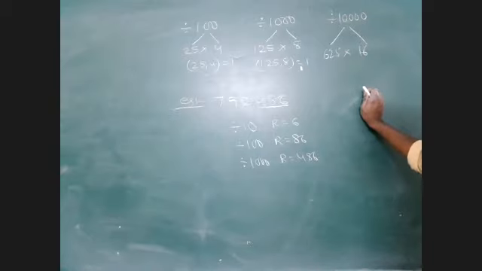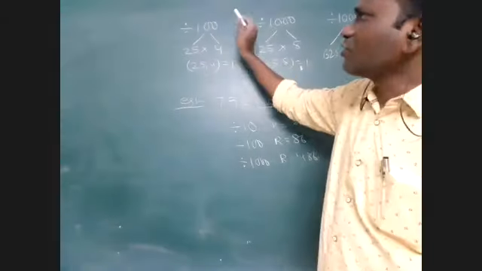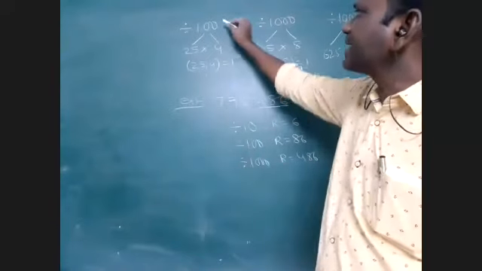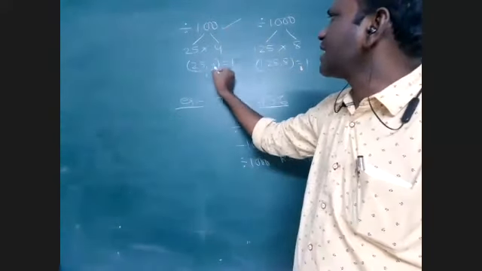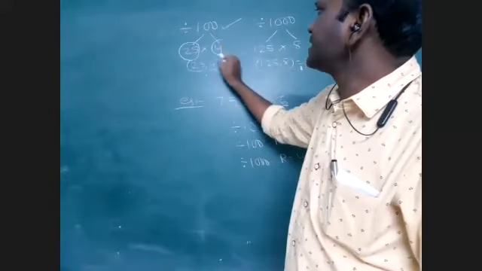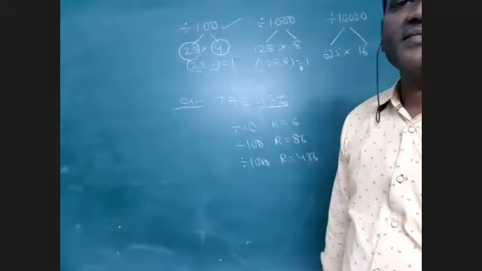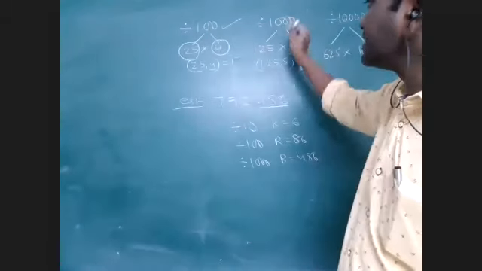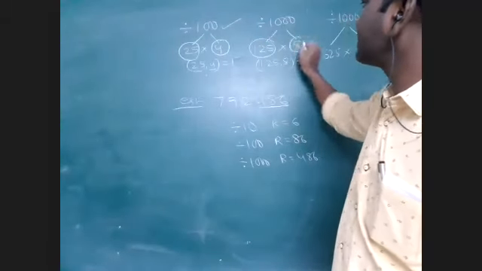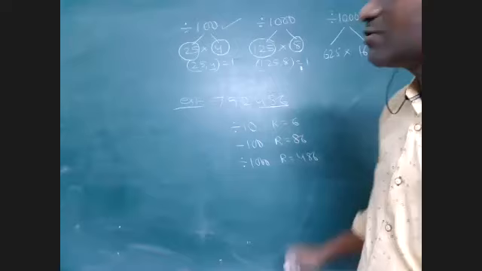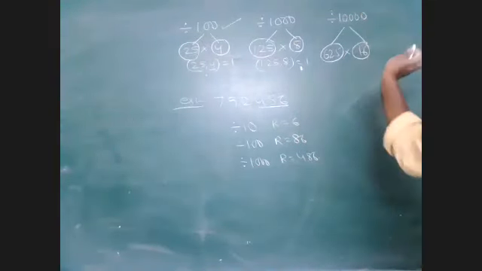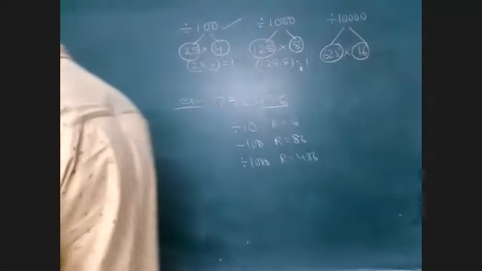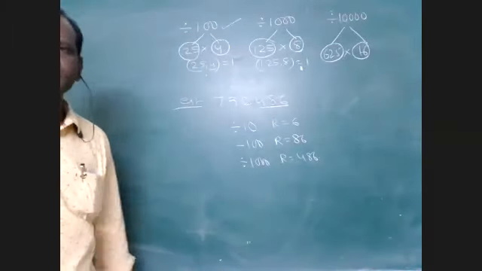So from now onwards, to find the last two digits, I will divide it by 100, but dividing by 100 means 25 and 4, I know. So that's why I will divide that number by 25 and 4. To find the last three digits, I will divide that number by 125 and 8. To find the last four digits, I will use 625 and 16 and so on. Now onwards, whatever it may be, this is the concept behind it. Okay.